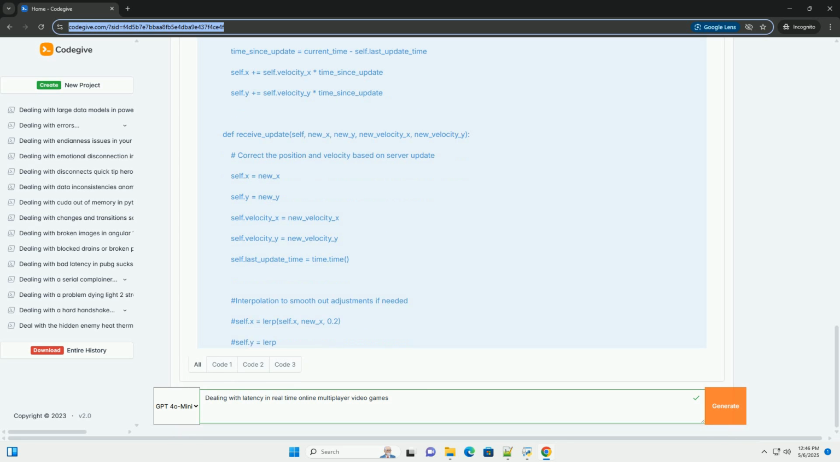TCP, Transmission Control Protocol. Reliable: guarantees that data packets are delivered in the correct order and without errors. Connection oriented: requires a connection to be established before data can be sent. Higher latency: the reliability comes at the cost of increased latency due to error checking and retransmission of lost packets. UDP, User Datagram Protocol.